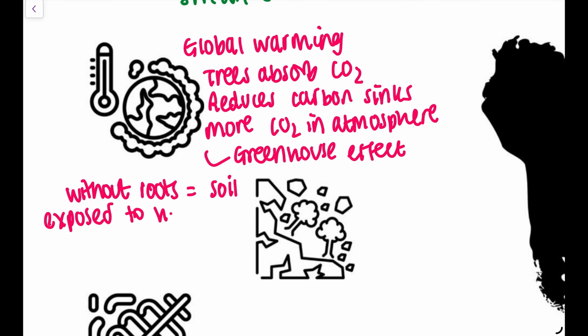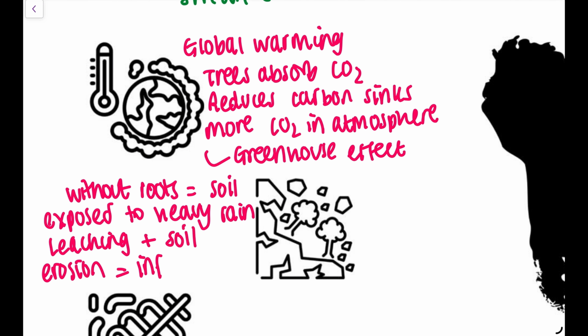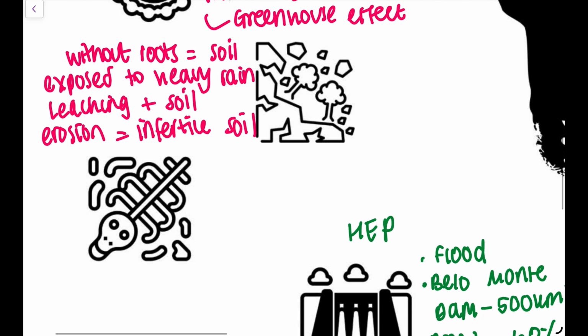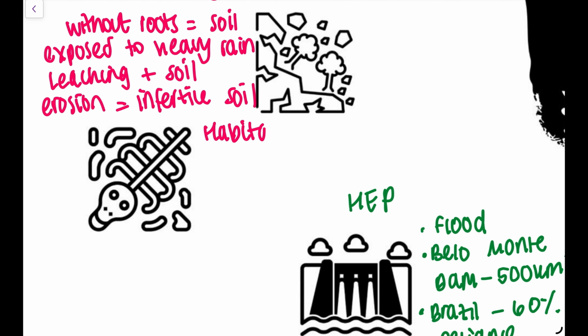We next have soil erosion. Without roots, because if you're chopping the trees down, the soil is exposed to heavy rainfall, and those nutrients are quickly washed away. That's known as leaching, which is soil erosion and leads the land to become infertile, which means that we can't crop or grow or use it for anything again.